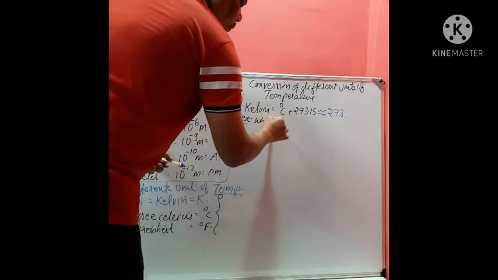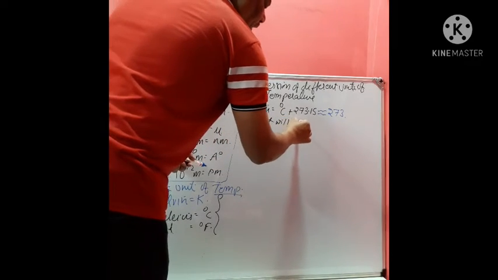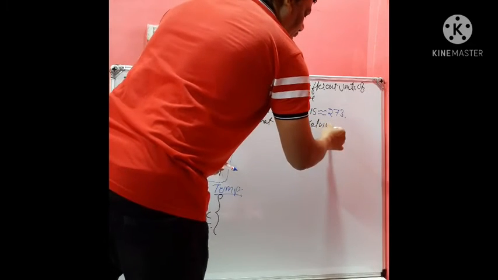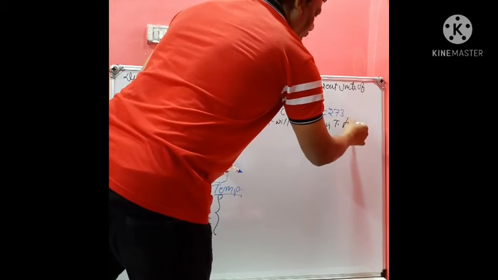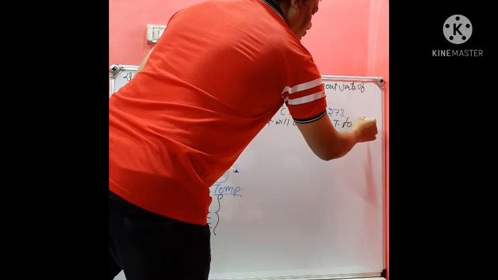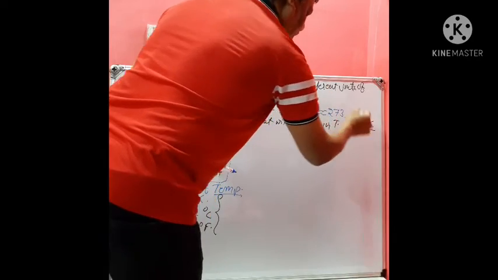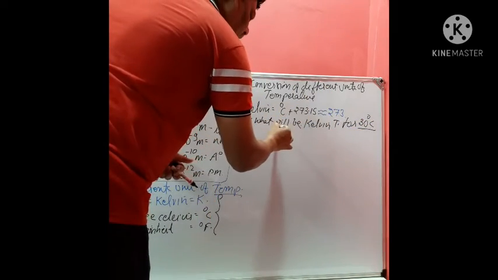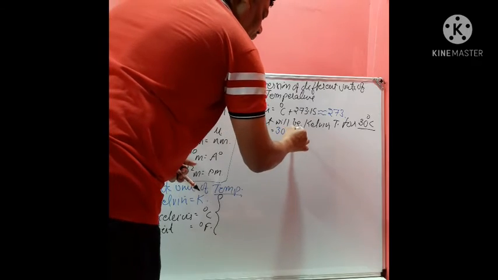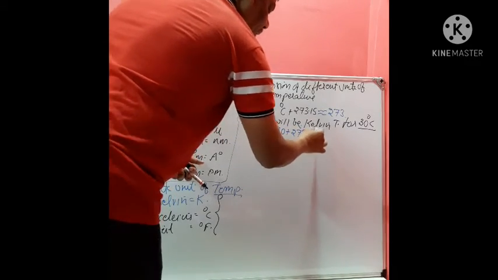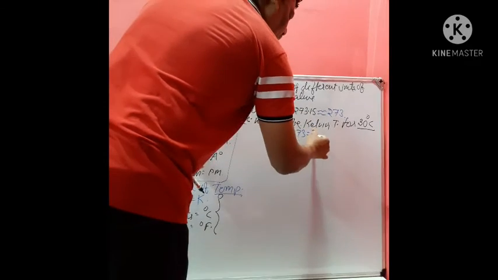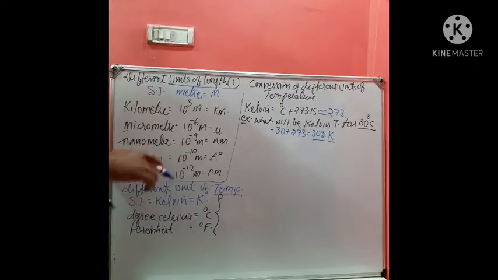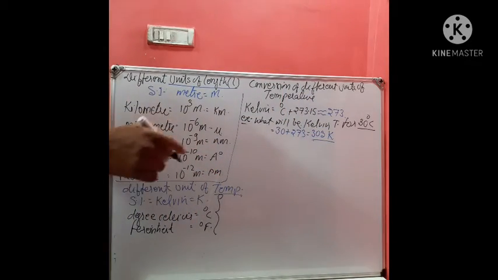Okay, for example, what will be the Kelvin temperature for 30 degrees Celsius? So how to solve this? 30 degrees Celsius means place the value 30 plus 273, is equal to 303. This is in Kelvin. Student, in 9th class you have already studied about it.